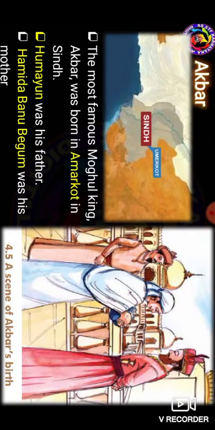And then next, one of the most popular among the kings ruling the Mughal kingdom was Akbar. So Akbar was born in Amarkot in Sindh. Humayun was his father, and Hamida Banu Begum his mother.